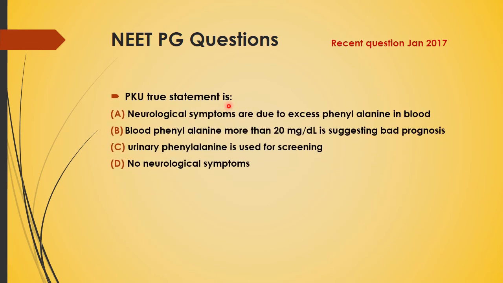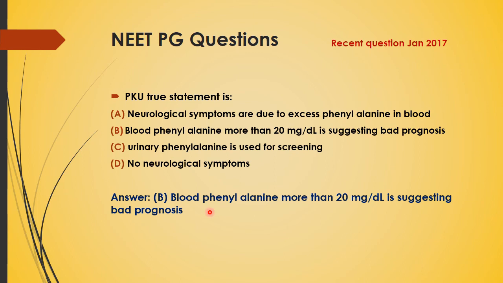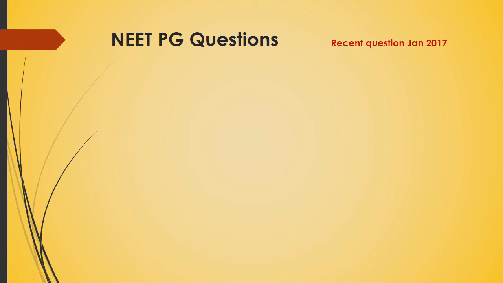Now PKU true statement is, this question was in January 2017. The neurological symptoms are due to excess phenylalanine in blood. Blood phenylalanine more than 20 mg per deciliter is suggesting bad prognosis. Urinary phenylalanine is used for screening, and no neurological symptoms. The answer is B, that is blood phenylalanine more than 20 milligram per deciliter is suggesting bad prognosis.